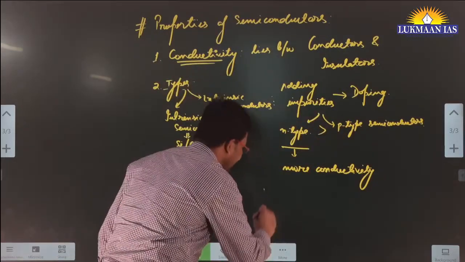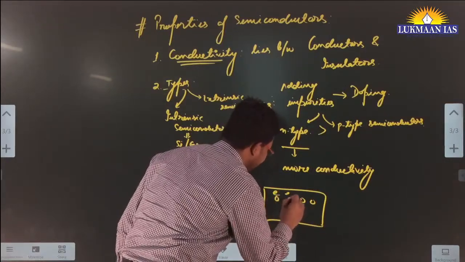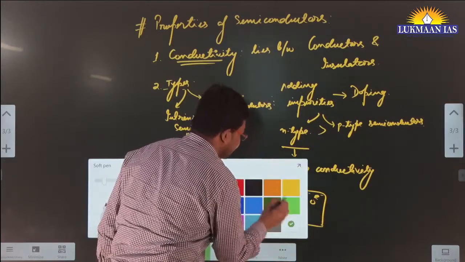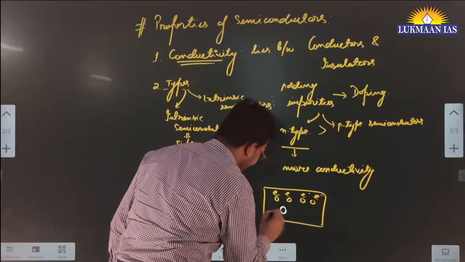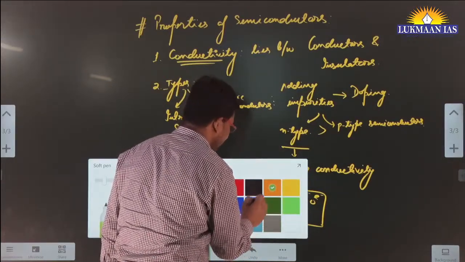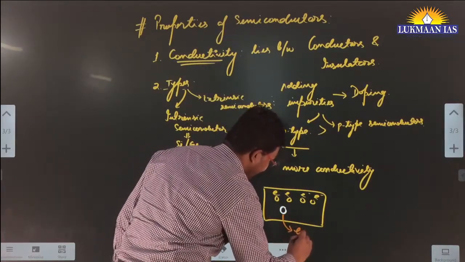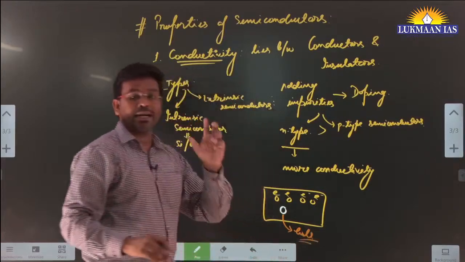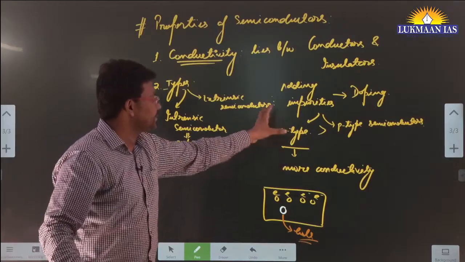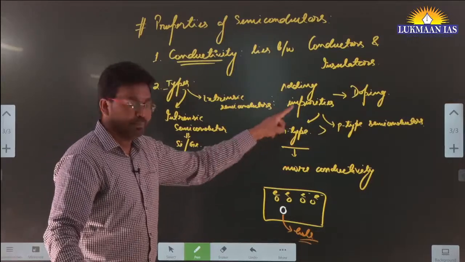Let's say inside a semiconductor, let's say this is the semiconductor, these are electrons. Wherever an electron is absent, let's say an electron is absent here, this absence of electrons is known as presence of hole. So wherever we are adding an impurity that has more number of electrons, that will make this kind of semiconductor N type, and it will be having more conductivity as compared to P type.